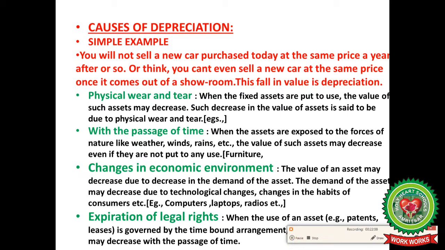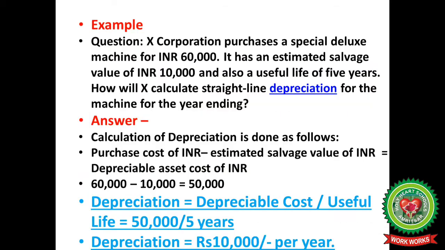So here comes a question. Let us take an example. X Corporation purchases a special deluxe machine for 60,000. It has an estimated salvage value of 10,000 and a useful life of 5 years. How will X calculate straight line depreciation for the machine for the year ending?